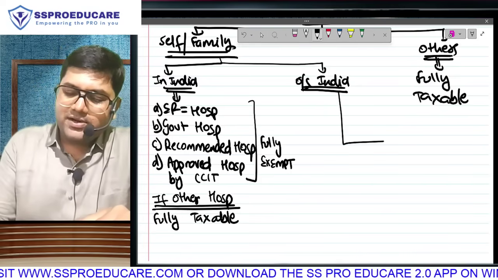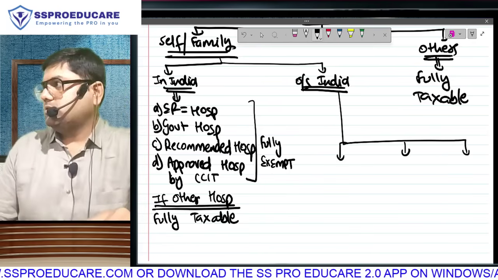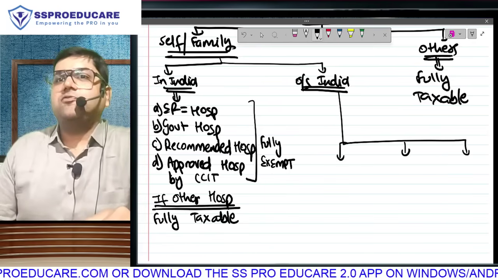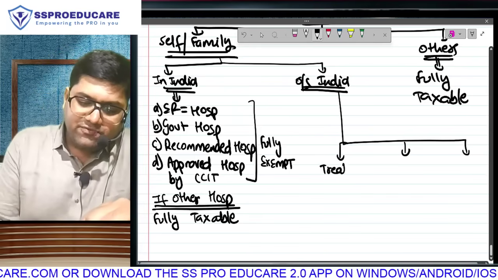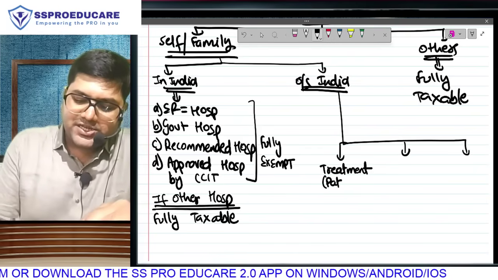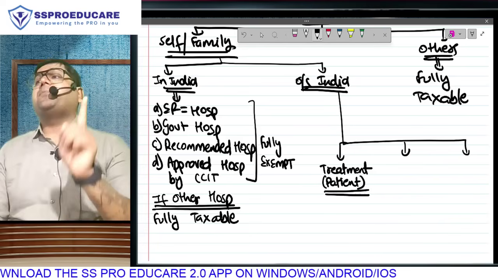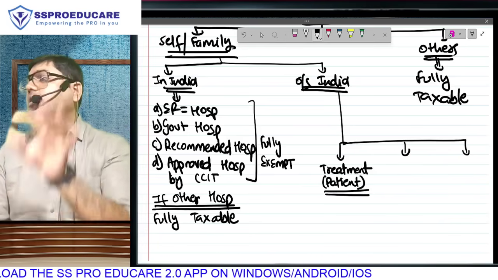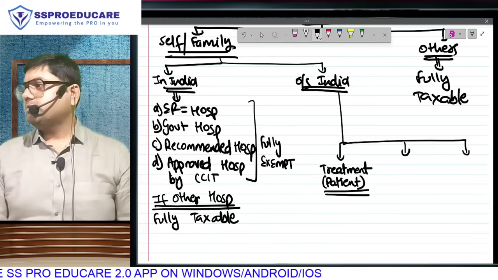So foreign treatment will result in 3 types of expenditure. Whenever treatment is in a foreign country, understand the 3 types of expenditure. One, there will be some treatment cost. The treatment will be of the patient, who has to be in the definition of family. If the patient is a non-family person, every rupee incurred is going to be fully taxed.